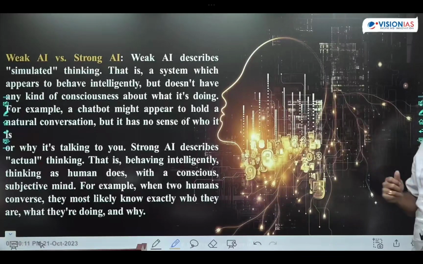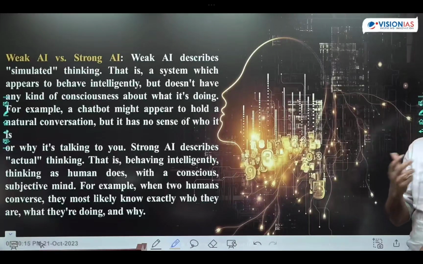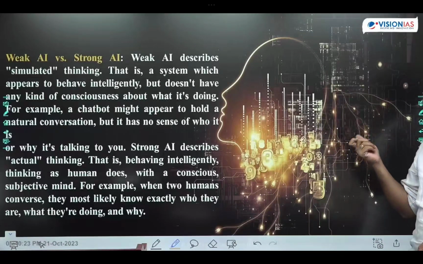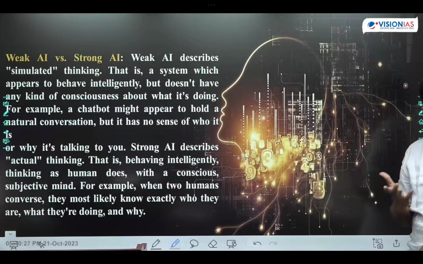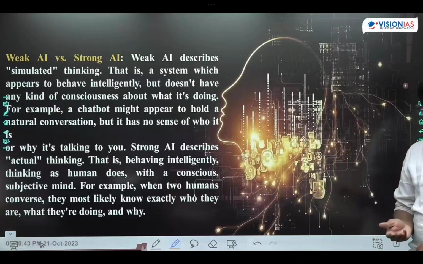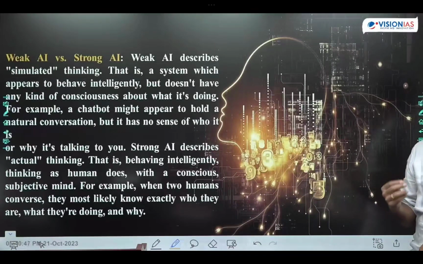And strong artificial intelligence means it will converse with humans so that we really feel humans are talking to us. That is what we call strong artificial intelligence, friends. It has actual thinking. It seems to think the way we think. We feel we are having a conversation with another human, like two humans conversing. Alexa, Siri, Cortana, and Google Assistant come under strong artificial intelligence, friends.